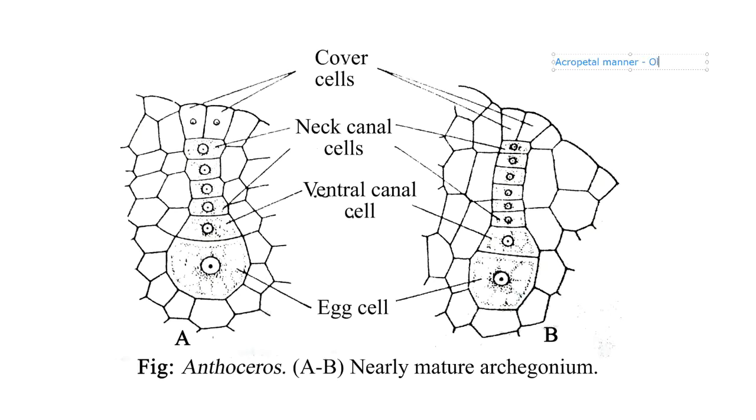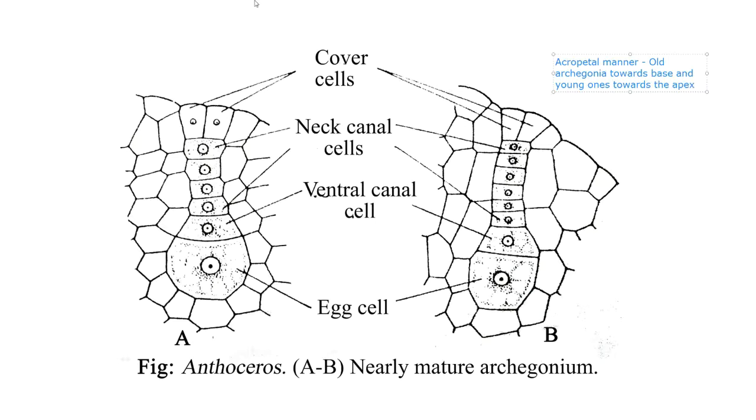Regarding the flowers, old flowers are towards the base. Here it will not be old flowers, but old archegonia towards the base and young ones towards the apex. This is called acropetal succession.